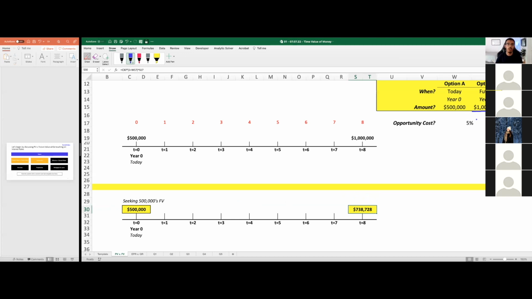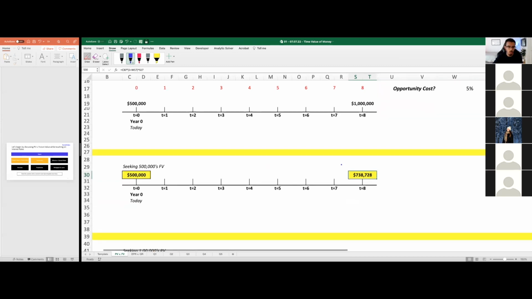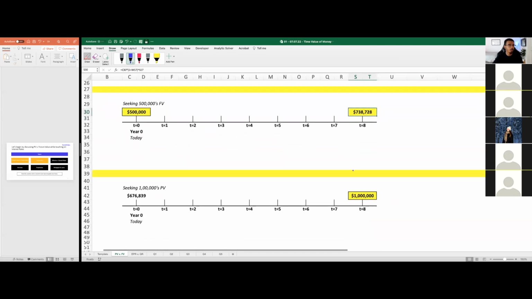And once again, we know under the topic of time value of money, money in the future may not be worth as much as money today due to the fundamental concept of compound interest, of the opportunity cost of investing money today and getting something bigger in the future. So for us to understand the actual value of that $1 million we are set to receive 8 years from now, we could discount that figure. So we could seek the present value of $1 million by discounting it.